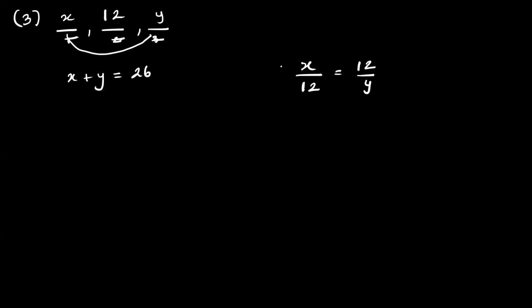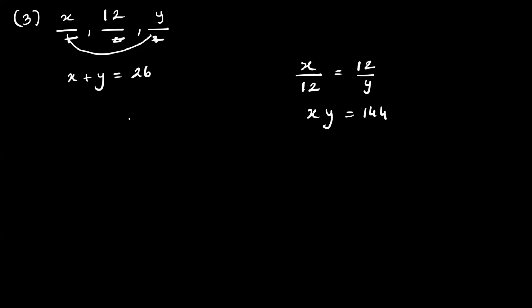This is what we mean by continued proportion, right? X upon 12 is equal to 12 upon y. So if I cross multiply them, I'll get x into y is equal to 12 into 12. And 12 into 12 is 144.